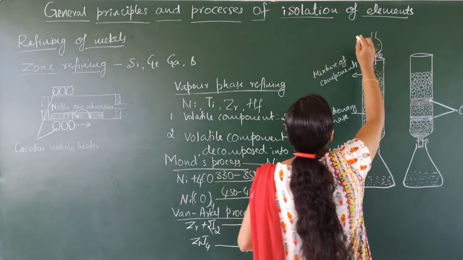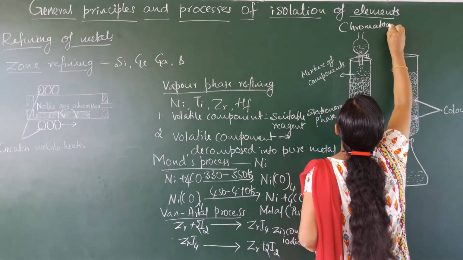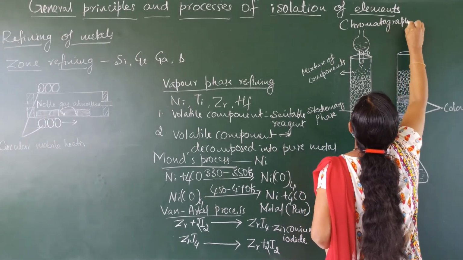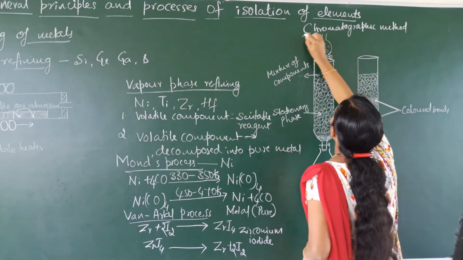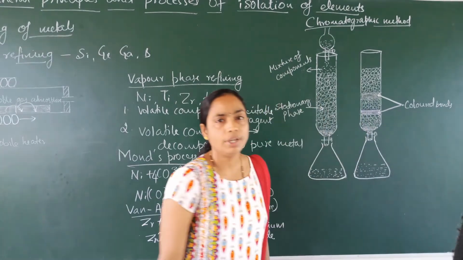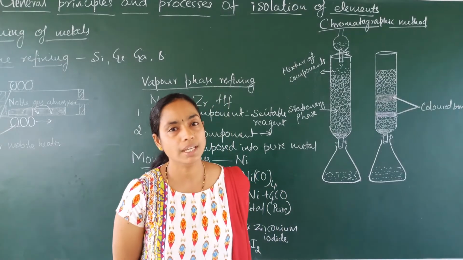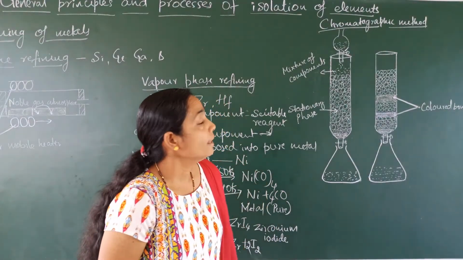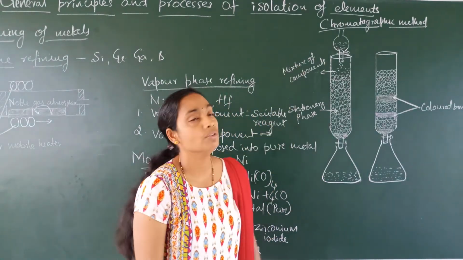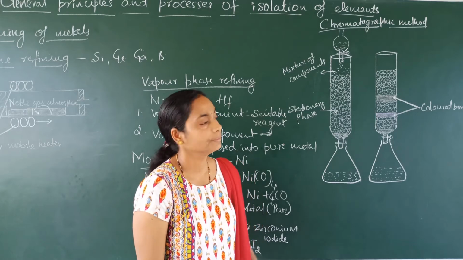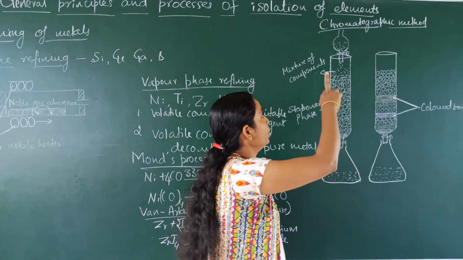The next method is chromatographic methods. The chromatographic method is used to separate the components from a mixture. The lanthanides are available as a mixture in the earth's crust. To separate them, we can use this chromatographic method. Here, the lanthanides are separated by chromatographic methods.